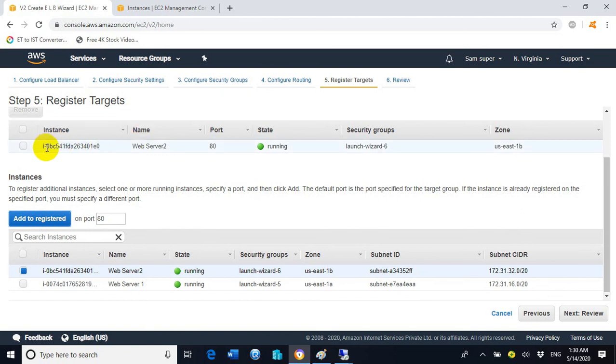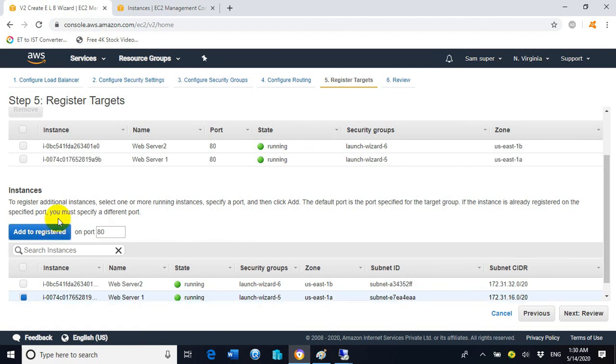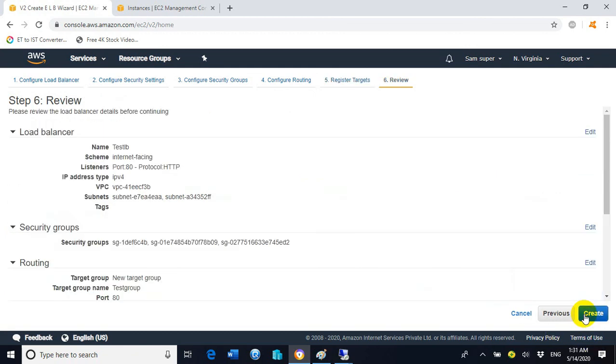As I clicked on add to registered, you can see web server 2 showing on the top, and the state is running. So uncheck the first one and check mark the second one, and click on add to registered. Now you can see the second one is also displaying here. Now click on next and click on create.